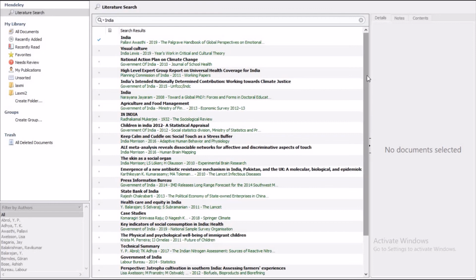In the next video we will see the online version of this Mendeley software, where you can create your profile, as I have said, like Publons, Academia, ResearchGate, ORCID iD.